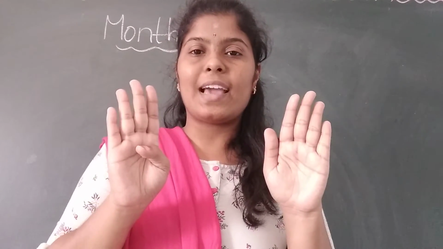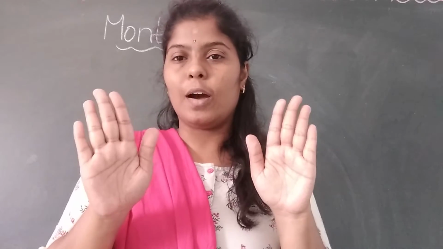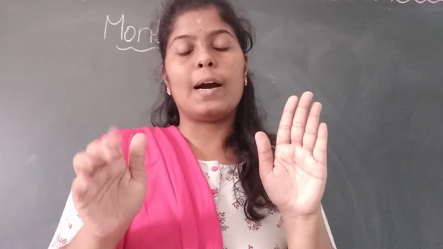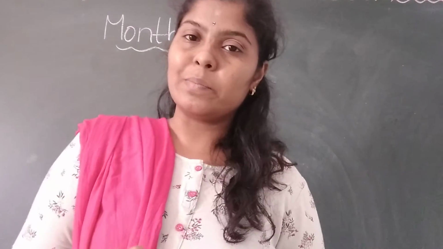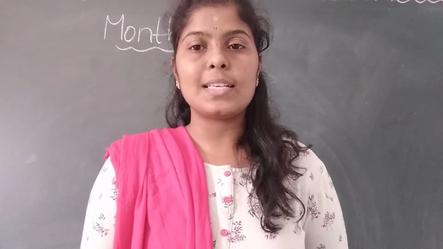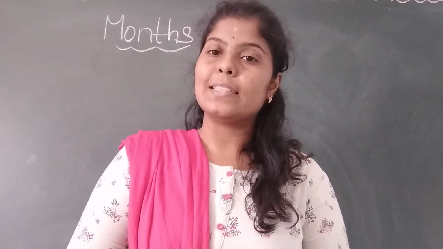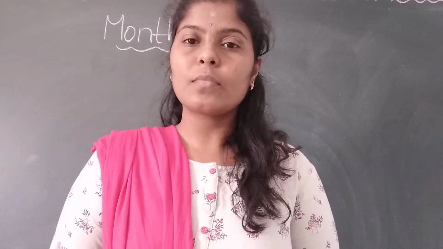August. Ninth month is September. What is the ninth month, children? September. Tenth month is October. And the 11th month is November. And the last month, that is the 12th month, is December. So these are all the months in a year, children.